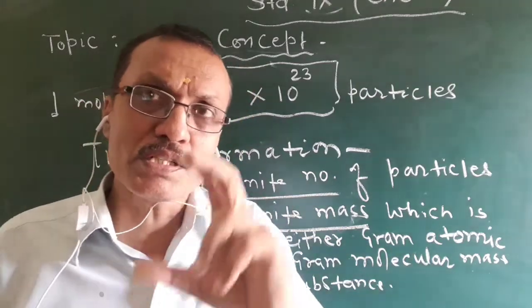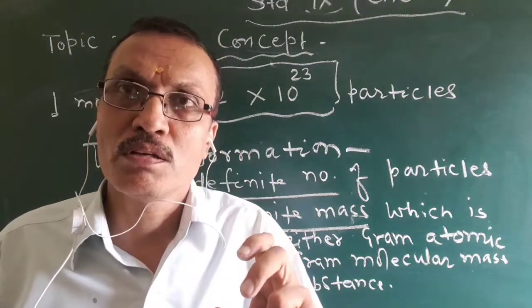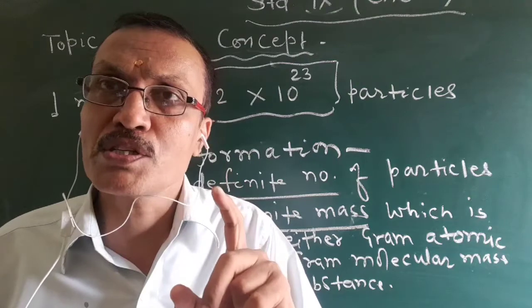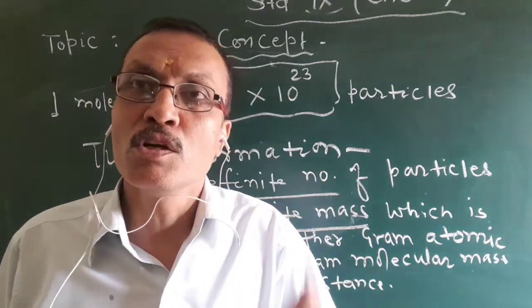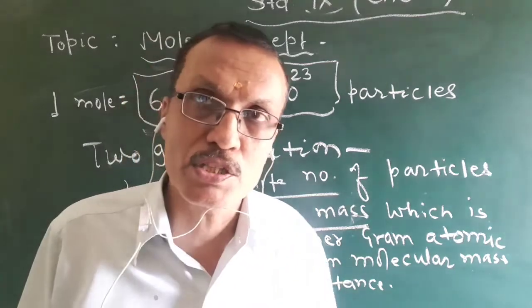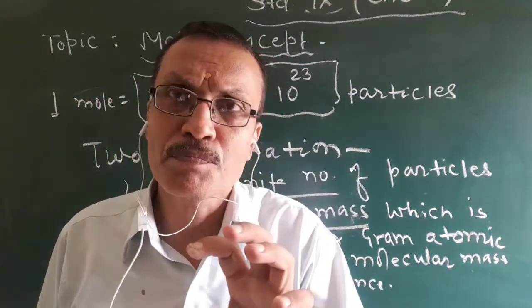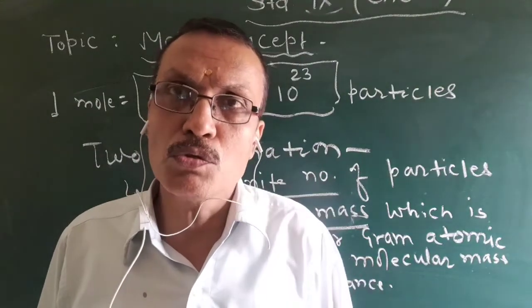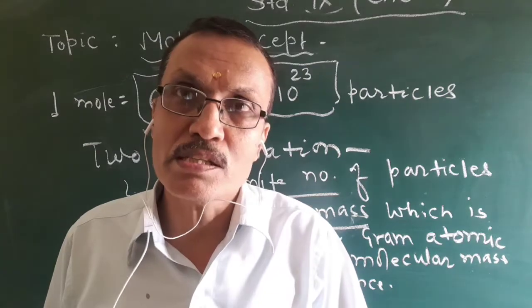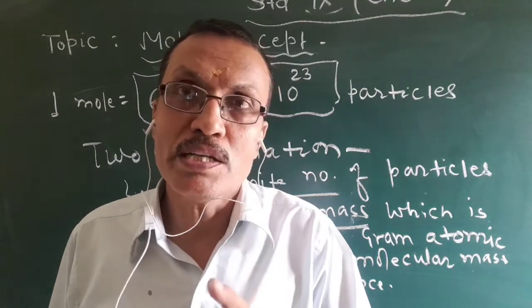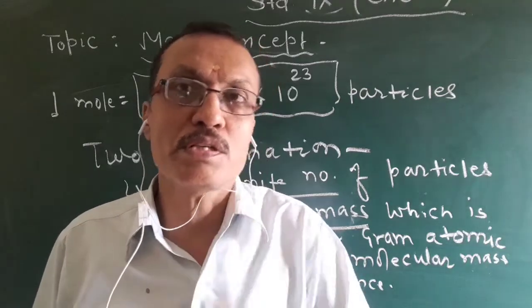So in mole concept, two things you have to keep in your mind. A mole gives us two pieces of information. First, a definite number of particles, which is equal to 6.022 multiplied by 10 to the power 23. Students, this number of particles is also known as Avogadro's number or Avogadro's constant.